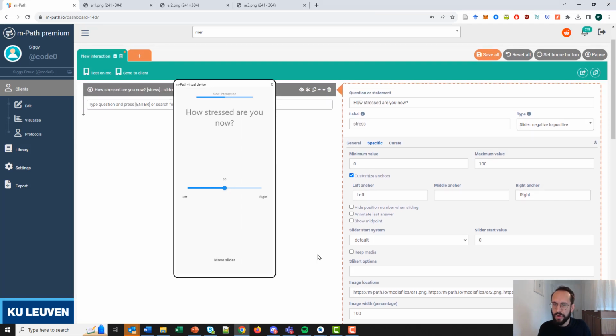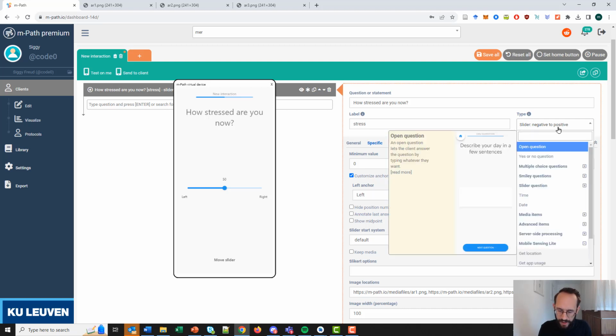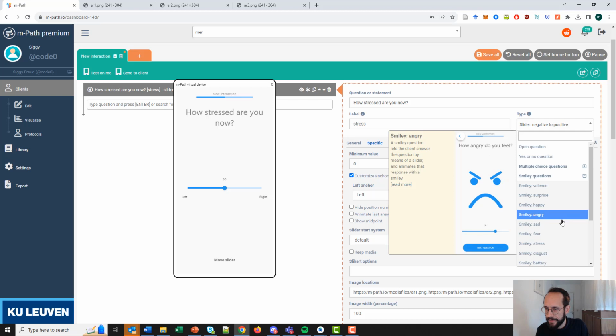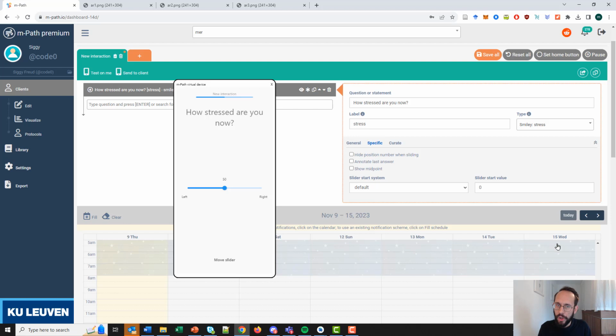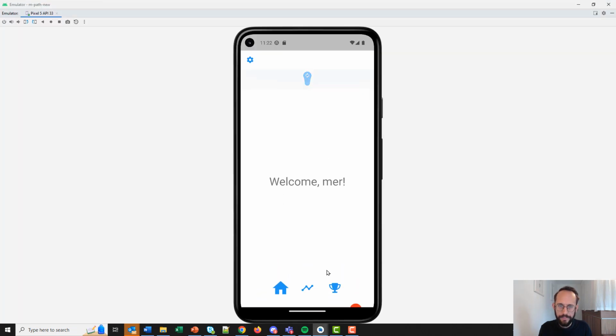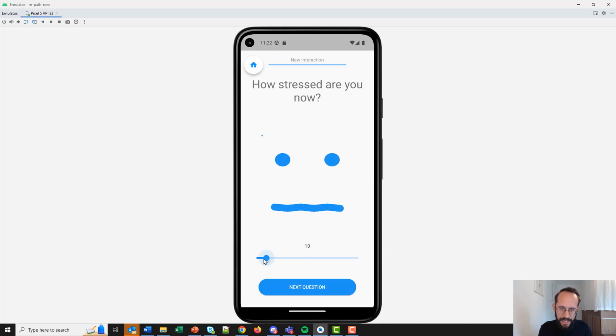And the last thing I wanted to show you is that it's also possible to use smileys, like I showed before. We have many different smileys here in MPOT. Let's look at all the smiley questions. We have feeling, surprise, happy, angry, sad, fear, stress, disgust, and some kind of battery. And they all change together with the slider. So let's send it to the phone. Voila, here now I have the stress smiley. It goes from 0, neutral face, to 100, a very stressed face.